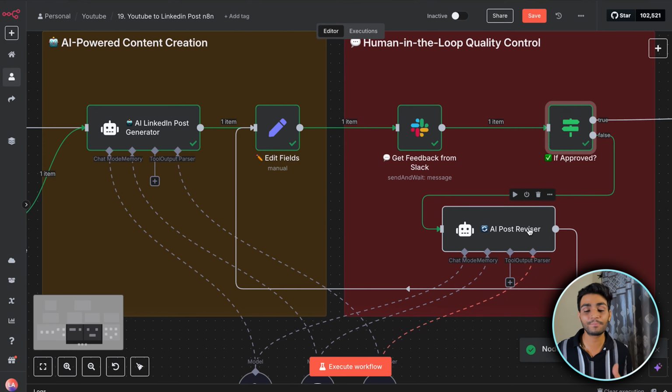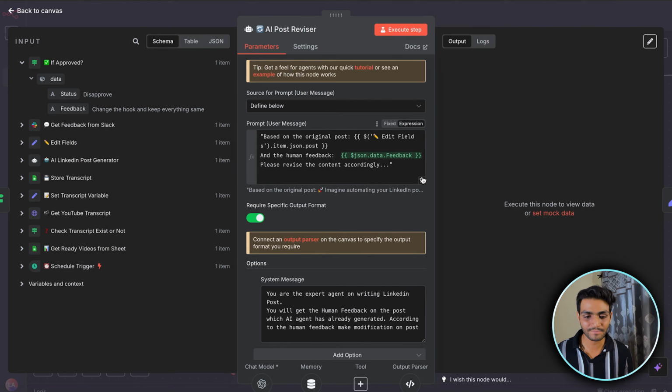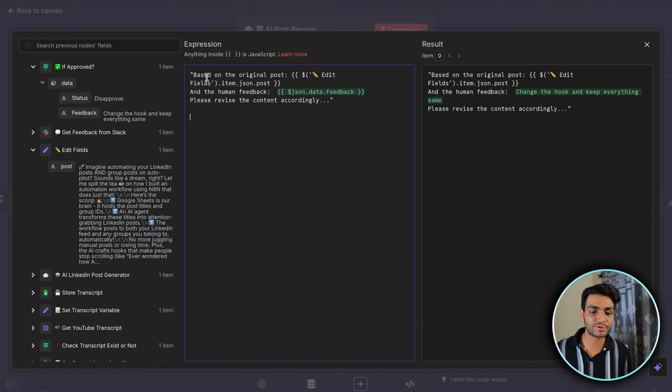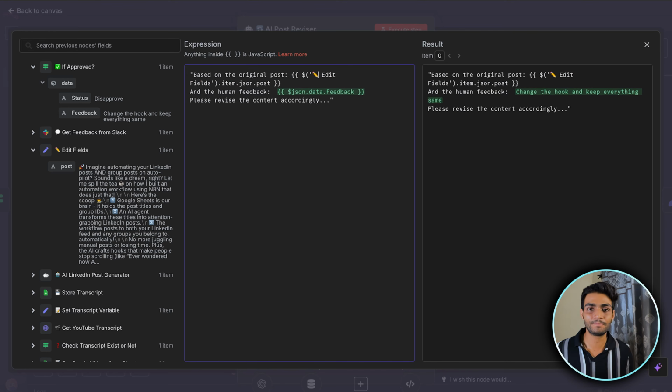Now we have the AI post reviser. Inside this we have the user prompt message. We are saying based on the original post, which is not showing up over here, but I think it will work properly. I think because of this pencil icon it is not displaying properly, but while going to the AI it will work properly. So we are saying based on the original post and the human feedback which we have written over here, change the hook and keep everything same.